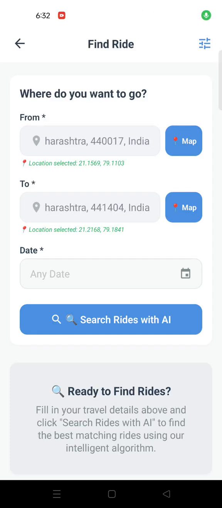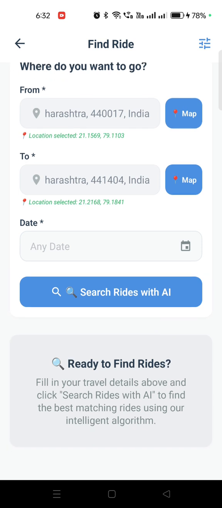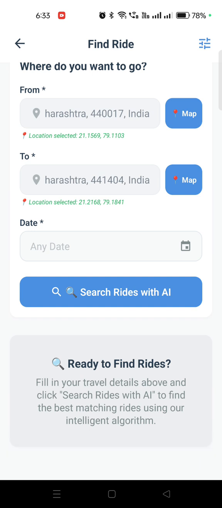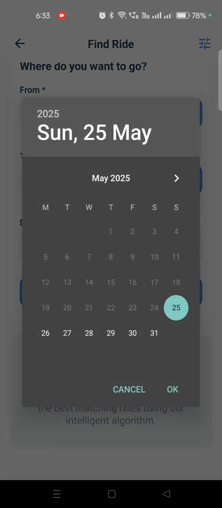So as we have selected the source as Itwari and Kamti as the destination, nearby destination of Kamti. If you saw the previous one, we have some bookings from Itwari to Kamti for today at 6 o'clock, and also one more booking on the 28th, which is for a future date, right?